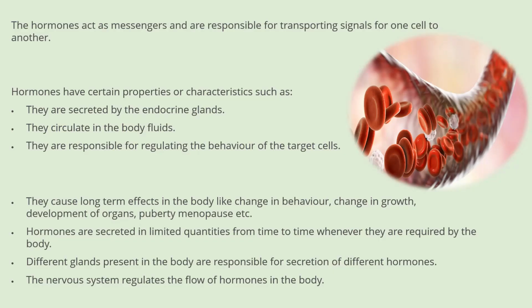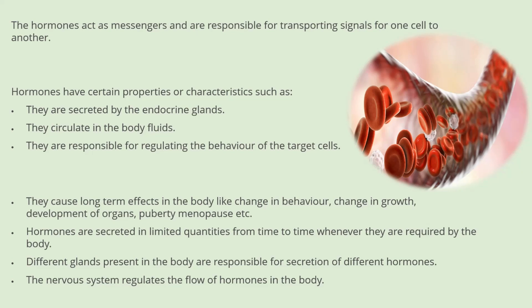The hormones act as messengers and are responsible for transporting signals from one cell to another. Hormones have certain properties: they are secreted by endocrine glands, they circulate in body fluids such as blood, and they are responsible for regulating the behavior of the target cells. They cause long-term effects in the body, like change in behavior, change in growth, development of organs, puberty, menopause, etc.